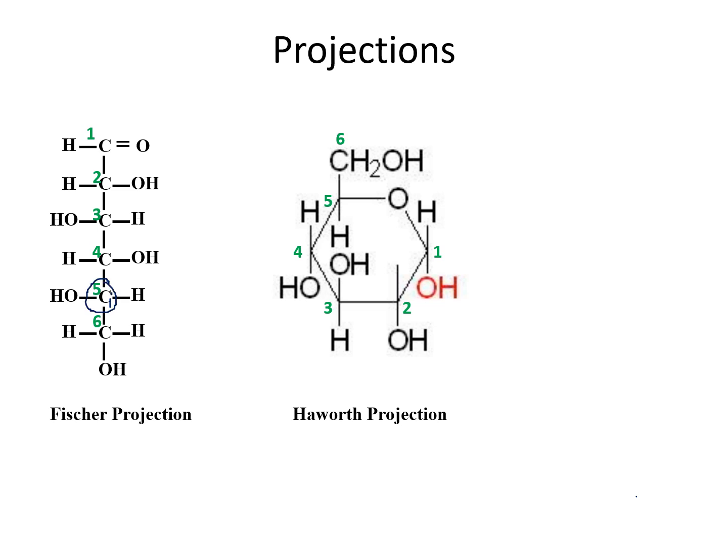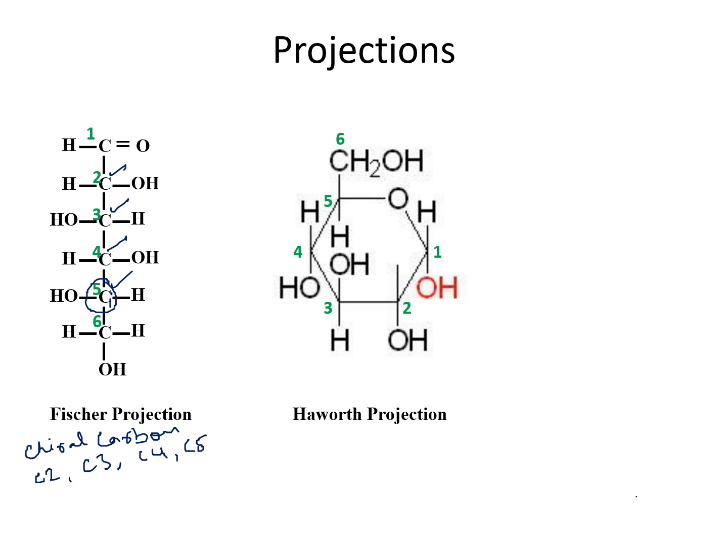Let's first talk about the chiral carbons. In this molecule, C2, C3, C4, and C5 are the chiral carbons.